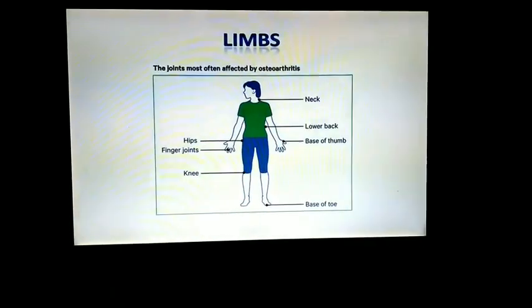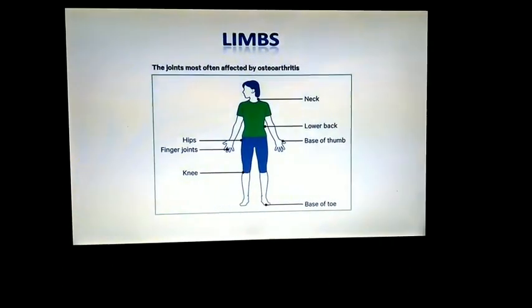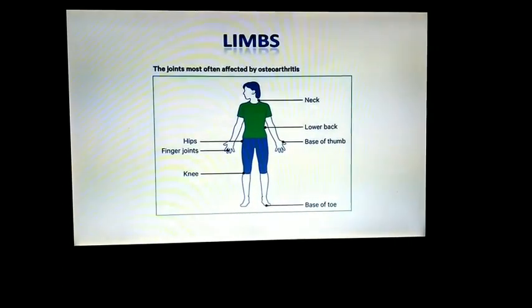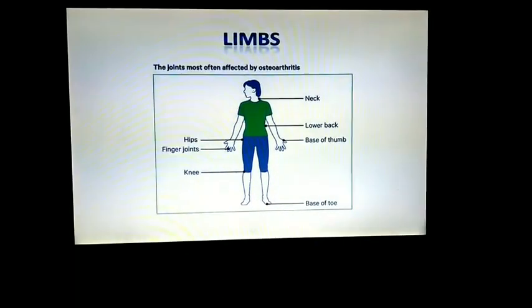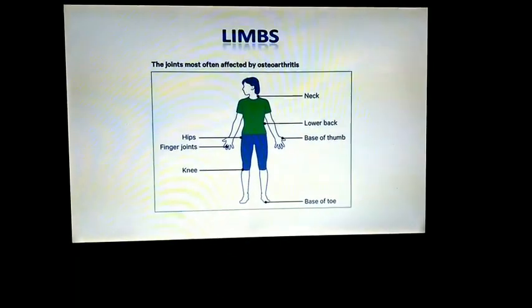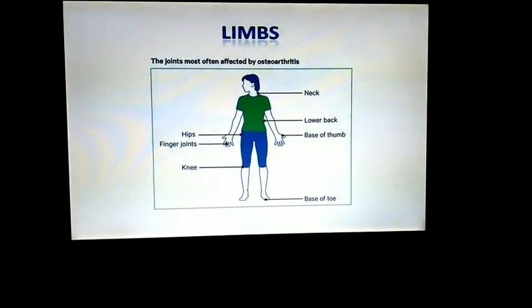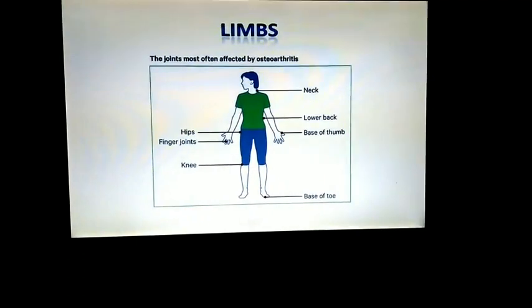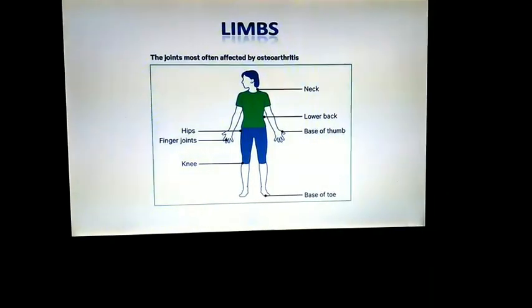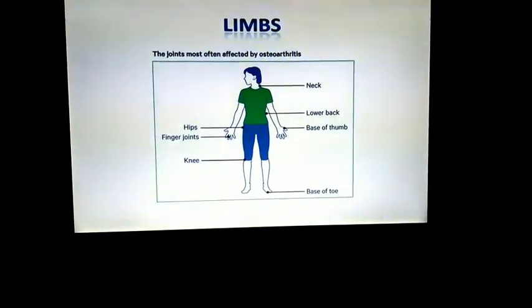Next, limbs. Man has two pairs of limbs, namely upper limbs or forelimbs, that means hands. Then lower limbs or hind limbs, that means legs. The forelimbs are used for writing, holding things, etc. Then hind limbs are used for walking and sitting. Do you understand about the skeletal system clearly, children?